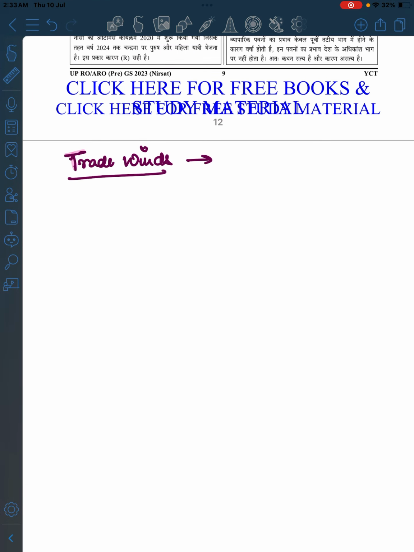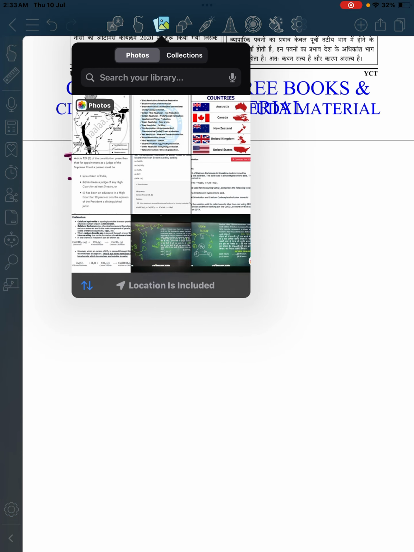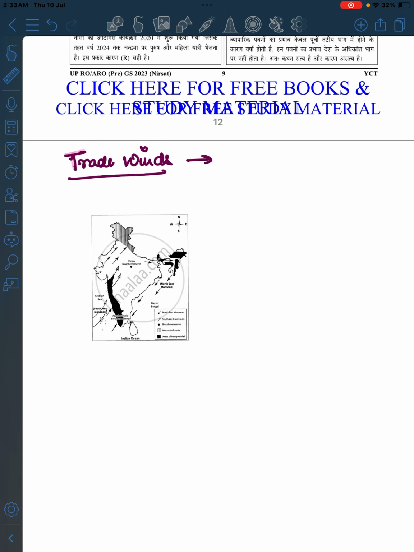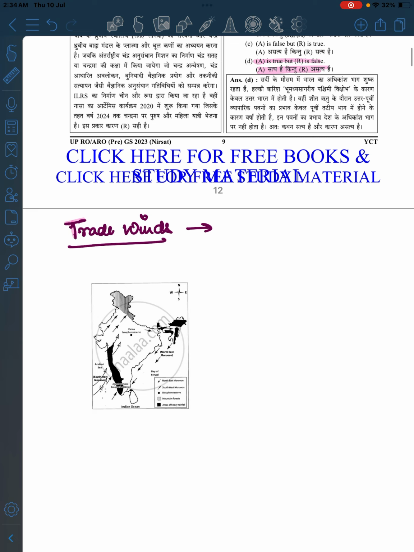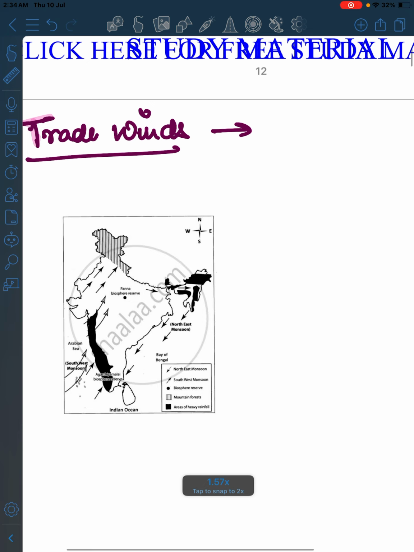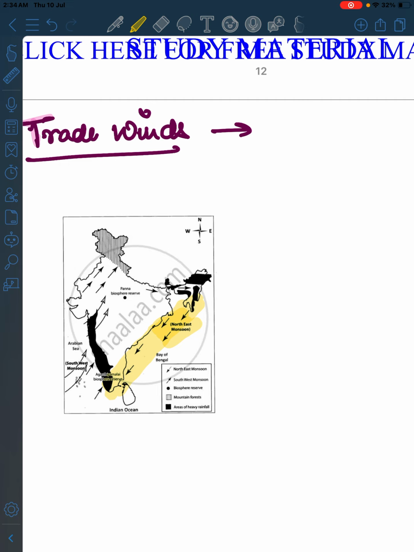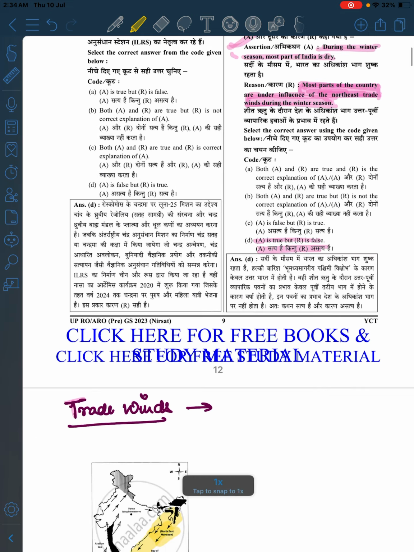Now, most of the country is under the influence of the northeast trade wind during the winter season. No, Baba. See, in the northeast, only some part is getting affected, right? Not the whole part. Only these parts are in the effect of this. So I think this is wrong, right?